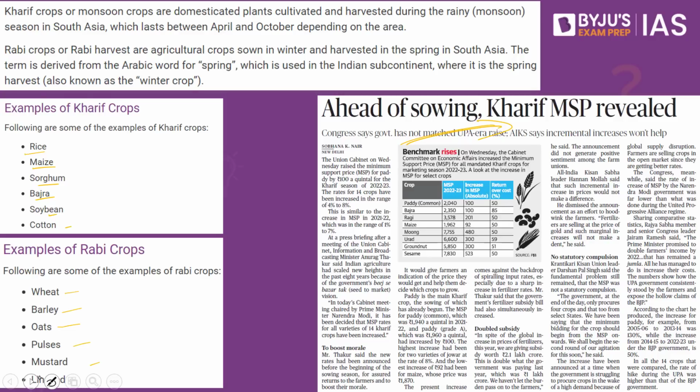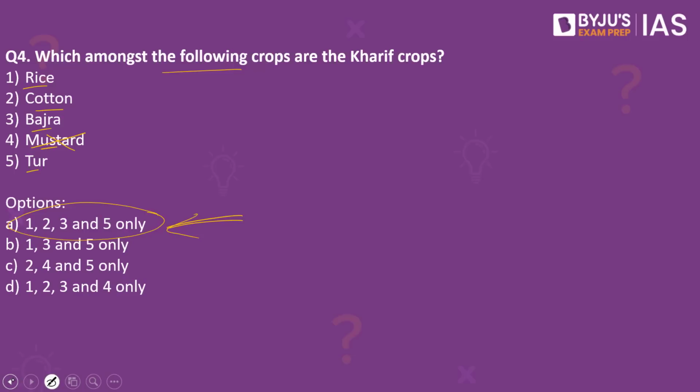When we speak about the Kharif crops, these are also called the monsoon crops. They are domesticated plants cultivated and harvested during the rainy season in South Asia, which lasts between April and October depending on the area. When we speak about Rabi crops, these are the agricultural crops sown in winter and harvested in spring in South Asia. The term is derived from the Arabic word for spring, which is used in the Indian subcontinent. How do you remember this? If you are a cricket follower, what you have is RCB.